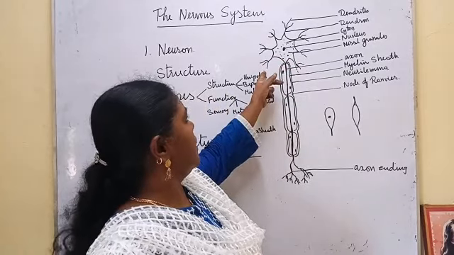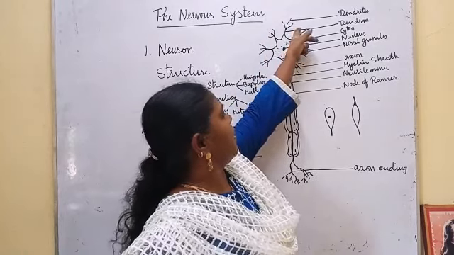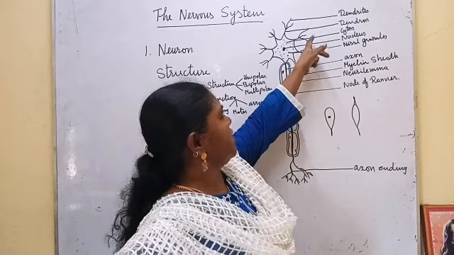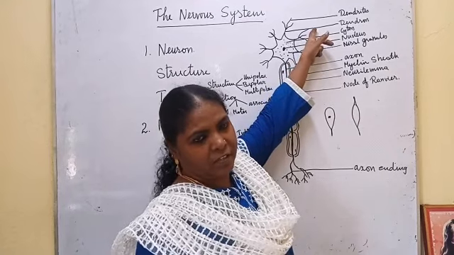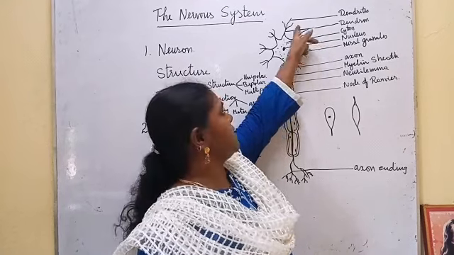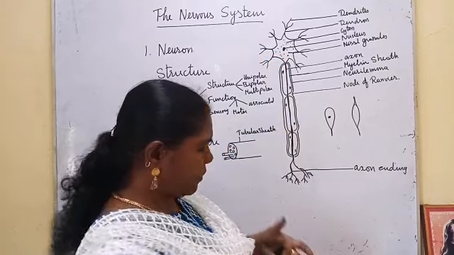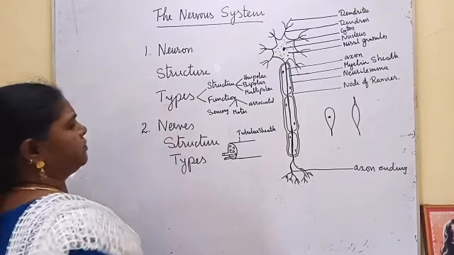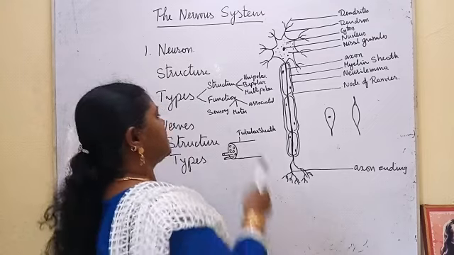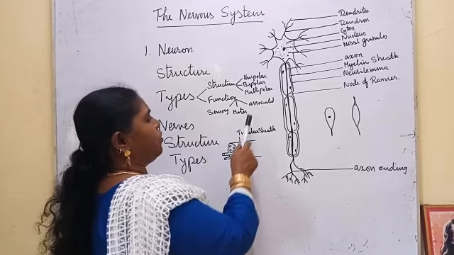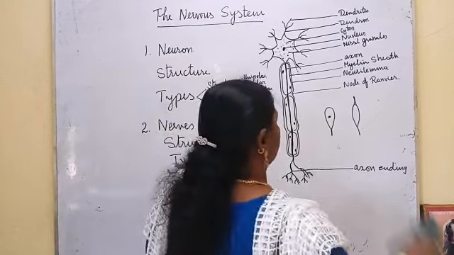And in this one, see, a number of dendrites are there. Each dendrite is connected with the axon of the adjacent neuron. Okay, so this is a multipolar neuron. On the basis of function, it is classified as sensory neuron, motor neuron, and associated neuron.